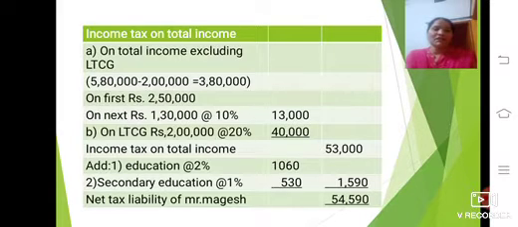Add educational cess. For the period 2015-16 the educational cess is 2% on the 53,000, which is 1,060. And secondary education cess is 1%, which is 530. So the total amount is 1,590. You add that to the 53,000 rupees. The net tax liability of Mr. Mahesh is 54,590.